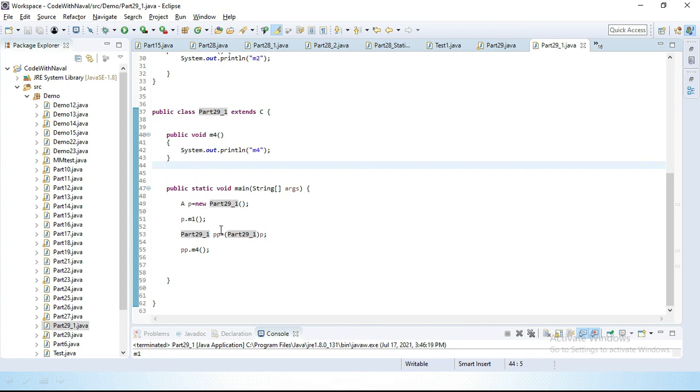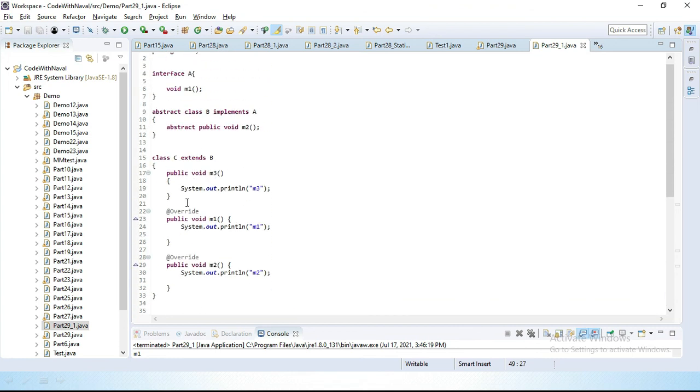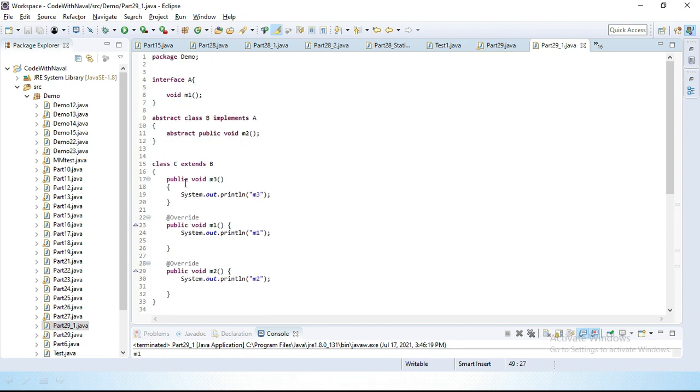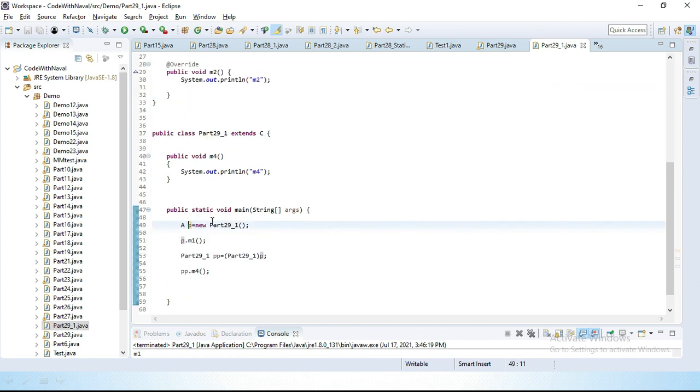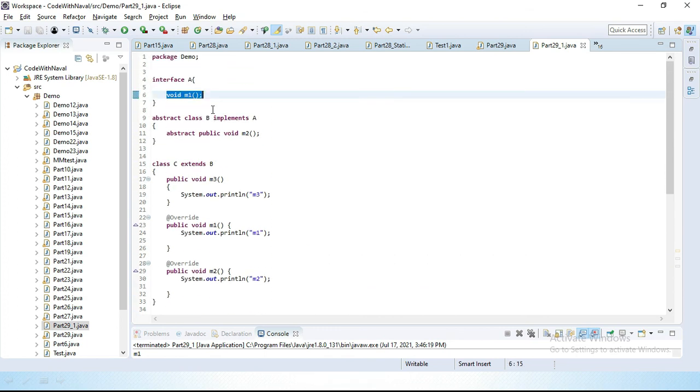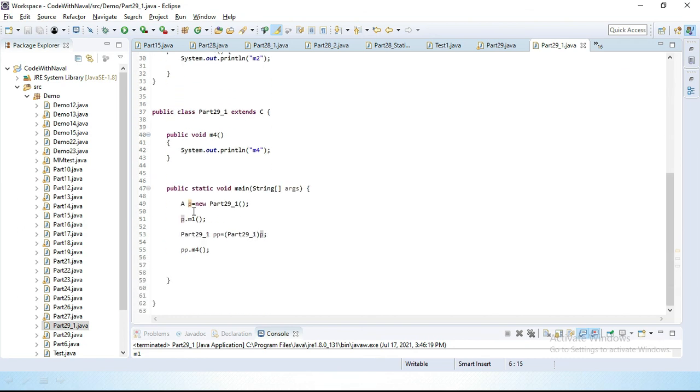Now when we store a child reference inside a parent type, then we can only access overridden methods. Here you can see inside the interface we only define the m1 method, and we simply store this child reference variable inside the interface. Now we can only access this m1 method because interface A belongs only to the m1 method. That's why we can only access this m1 method.